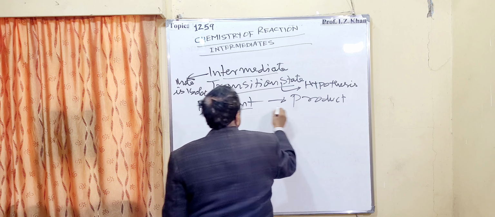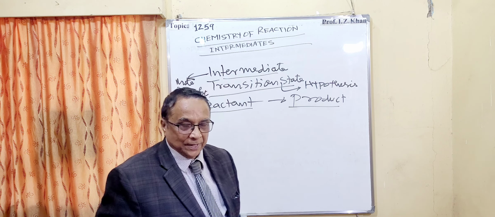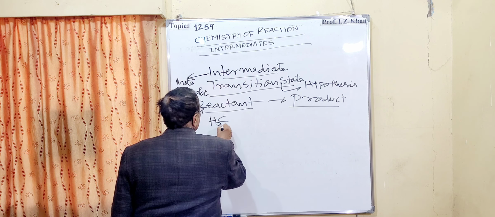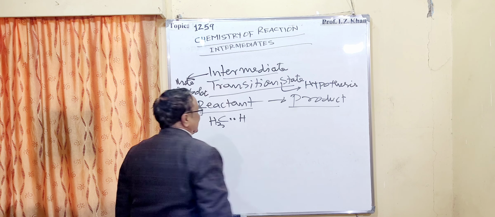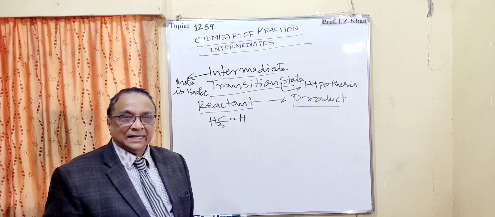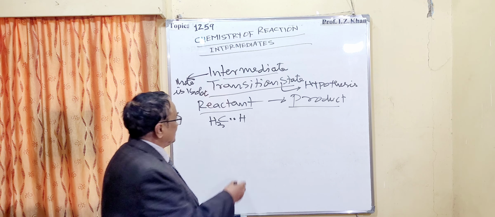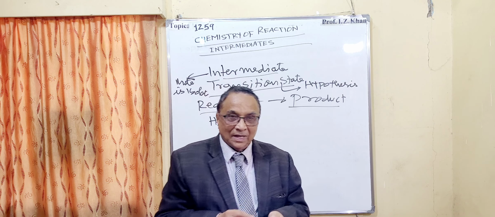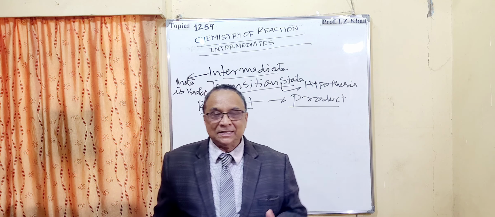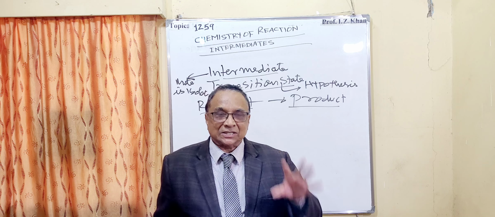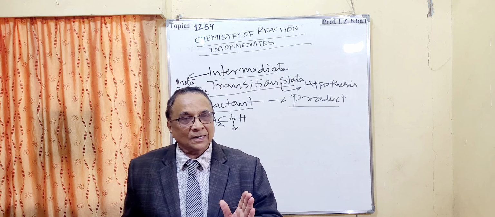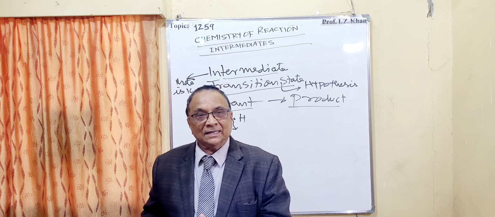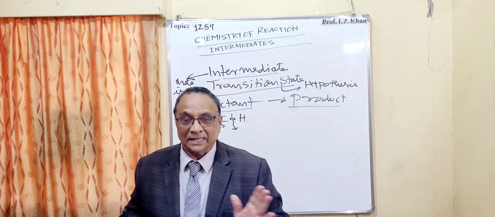So the reactant can be, for example, methane, and there will be bond fission, meaning bond breaking. I have already told you that reaction mechanism, or a reaction taking place, is nothing but bond breaking and bond making, and that takes place in one, two, or three steps.